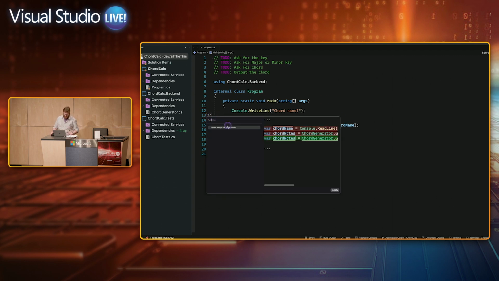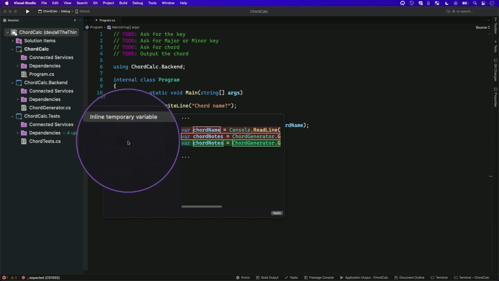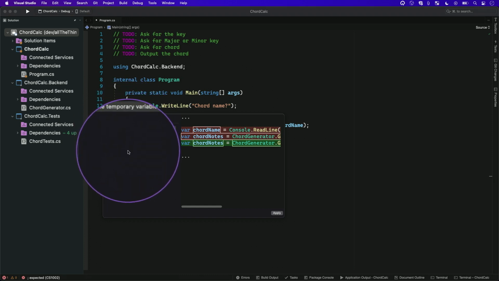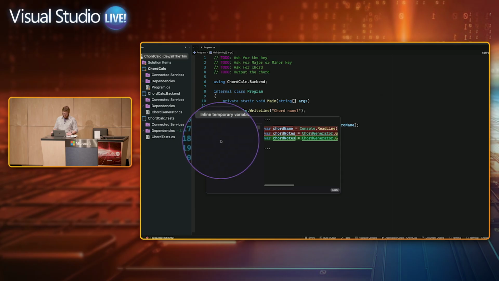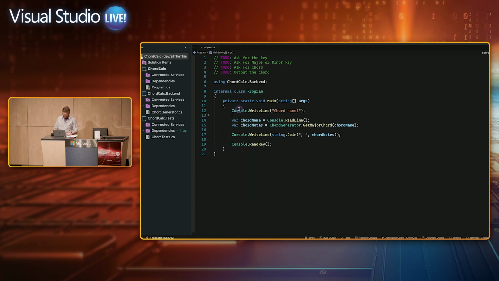But this whole window itself now will list out multiple refactorings if you've got several that apply to a line. You can filter on them by typing to jump down to the one you want and hit enter to apply it. And that's a quick example of something new.